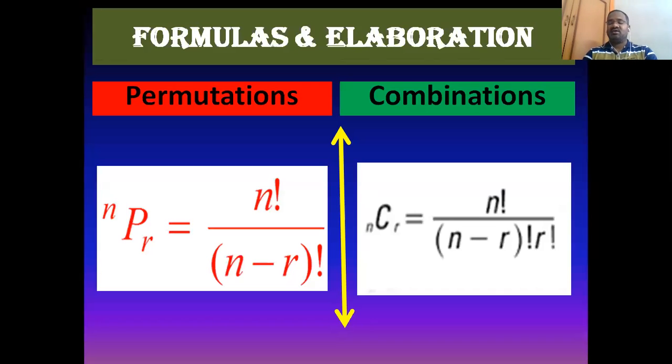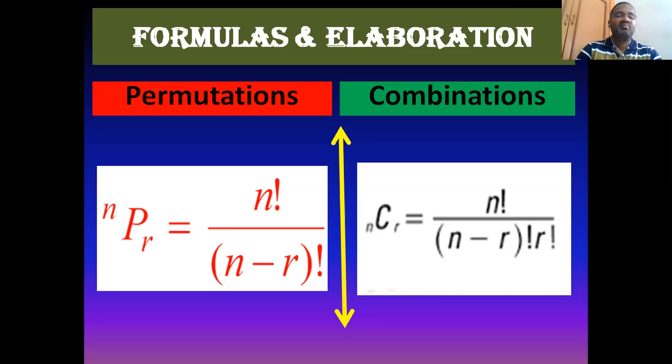Then it is the formula used in probability theory to compute permutations and combinations. On the left hand side I have taken the formula of permutations and on the right hand side the formula of combinations. One must be familiar with it.